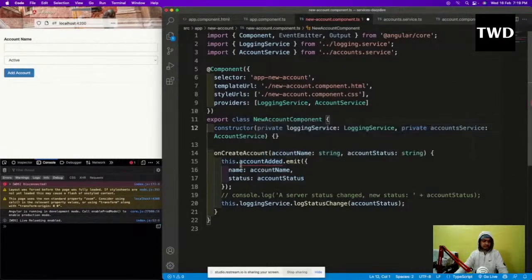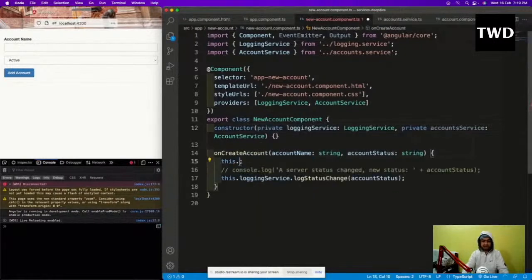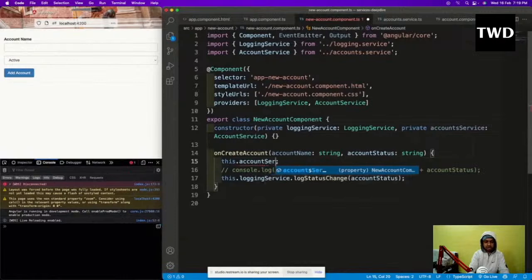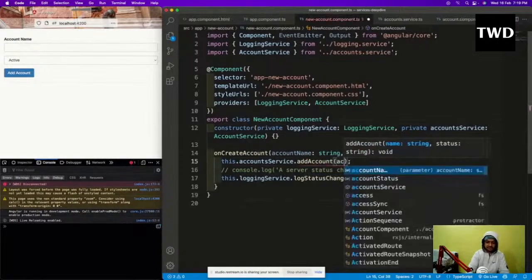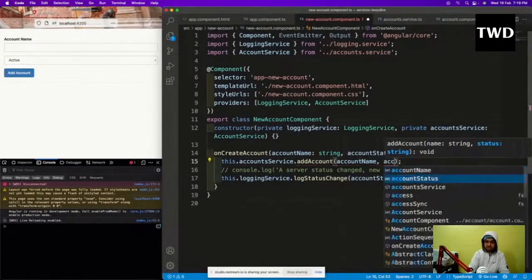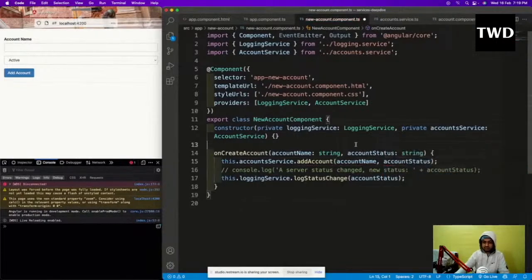So we are going to have this.accountService.addAccount with account name, comma, account status. I have account name and account status. I'll save it. Okay, so that is there.